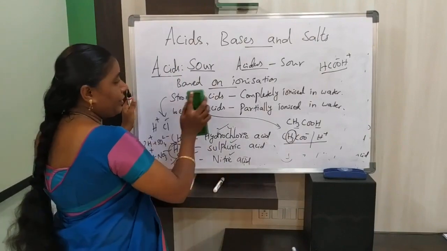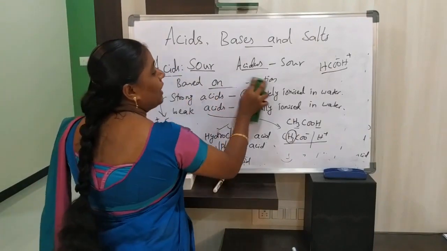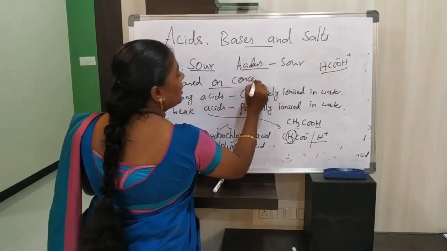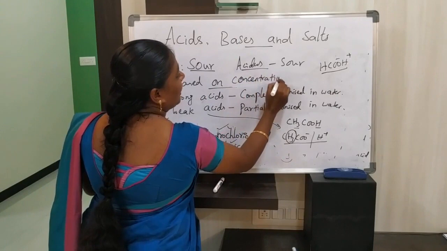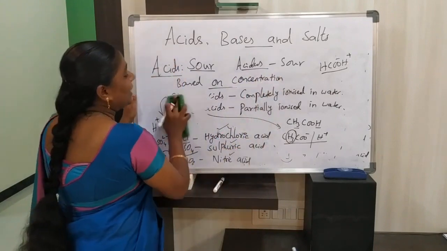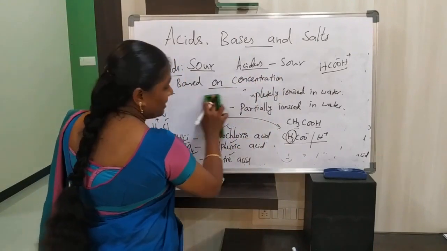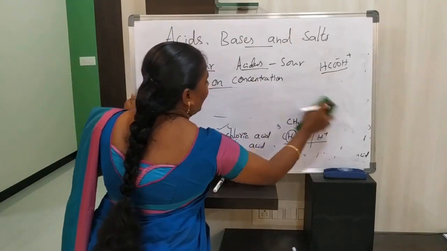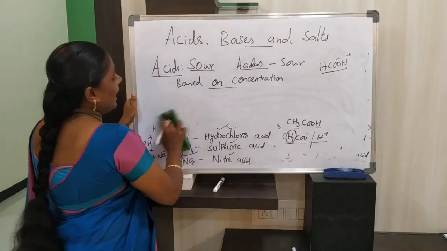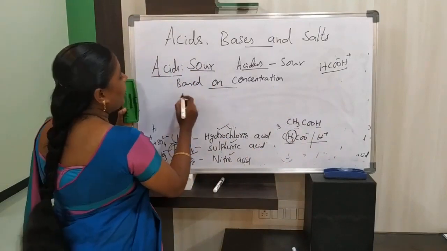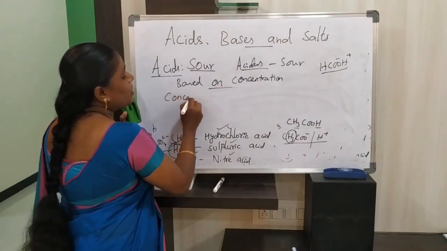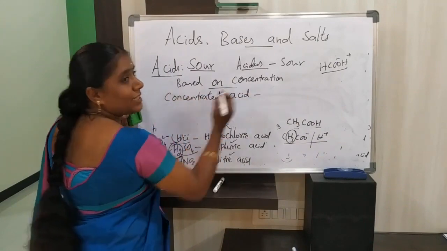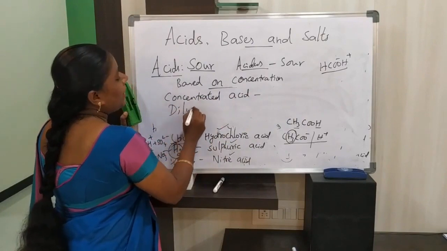Next, we are going to discuss based on concentration. Based on concentration, acids can be classified into concentrated acid and dilute acid.